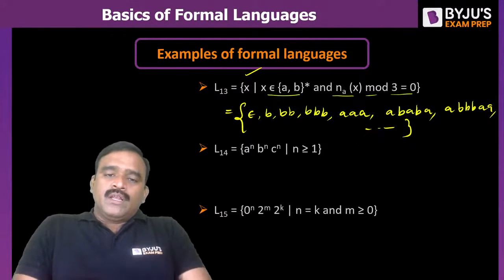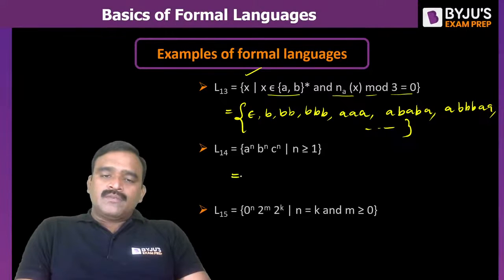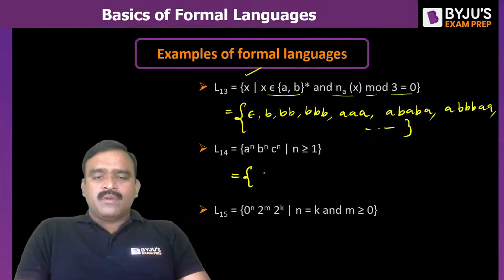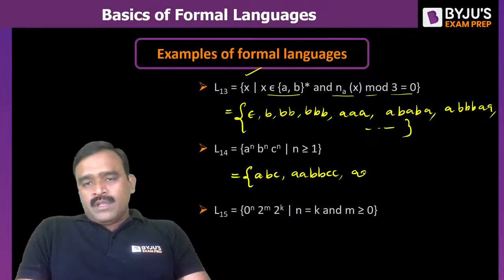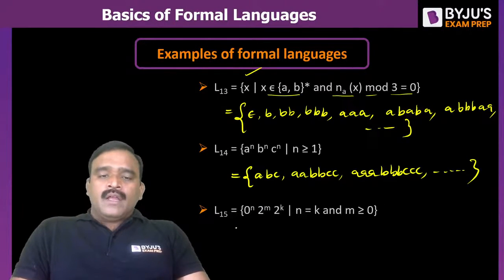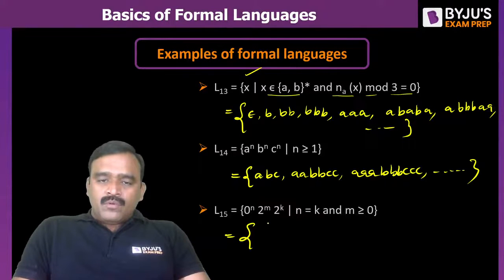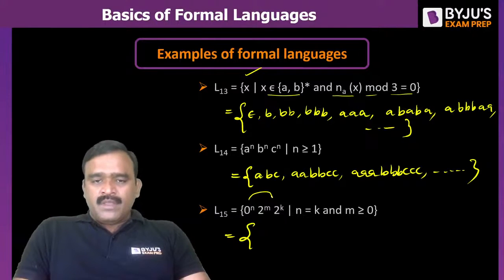And L14, A power n, B power n, C power n: A's followed by B's followed by the same number of C's. So ABC is one string, AABBCC, AAABBBCCC, this type of string. And L15, 0 power n, 2 power m, 3 power k, n is equal to k. So the zeros and 3's must be the same.